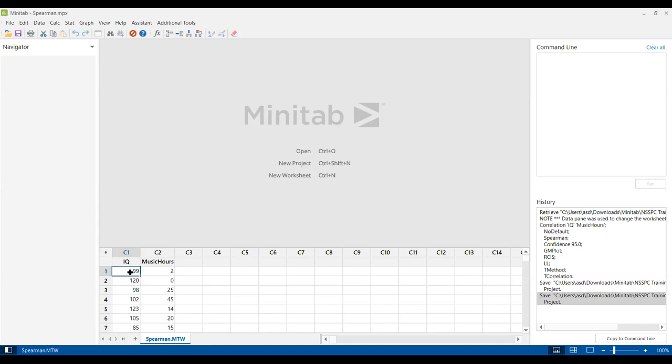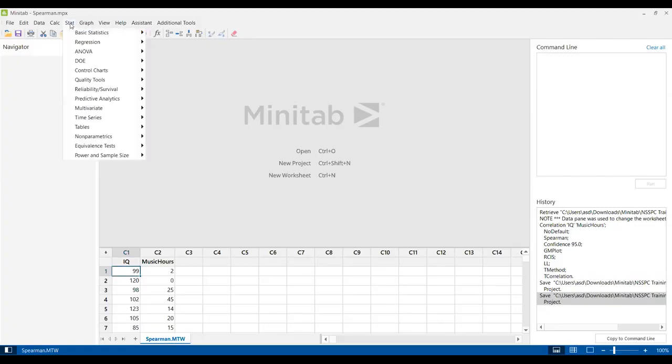They don't come in points, it's not a continuous number. So these IQ values are the ranks, and we want to determine the strength of correlation between the IQ and the rock music hours. Pearson will not work here, and we will be doing Spearman's rank correlation.